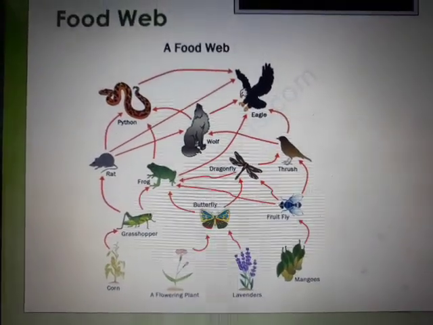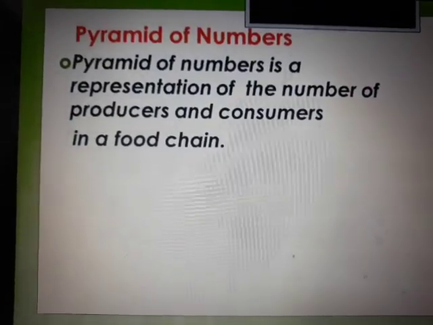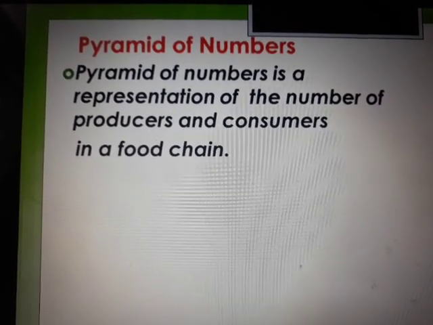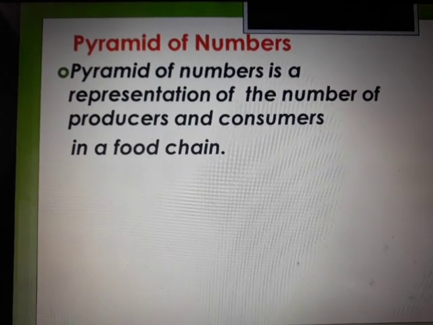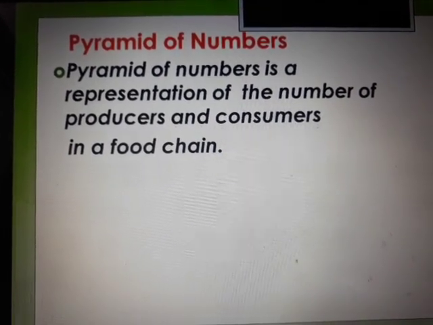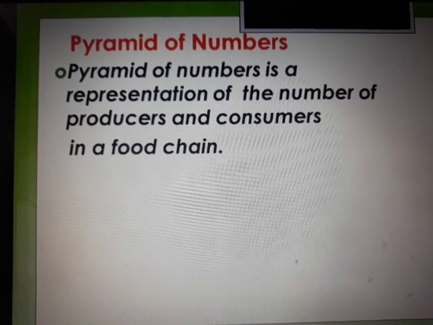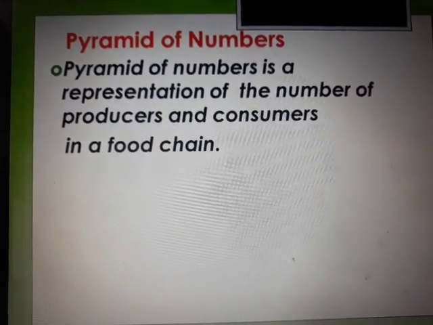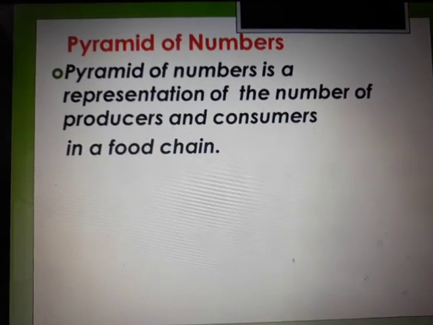Next concept is something called as pyramid of numbers. This is a very new concept and very important. Definition is also very important. Let us start with the definition. It is a representation of the number of producers and consumers in a food chain. So it belongs to a particular area. It belongs to a particular ecosystem. Okay, only for that particular area.